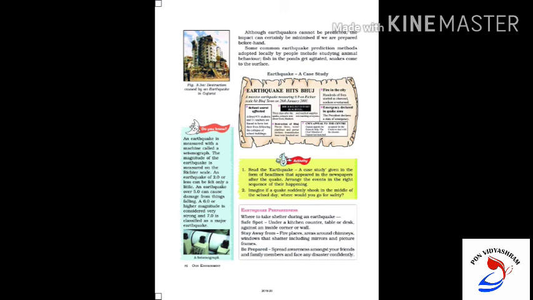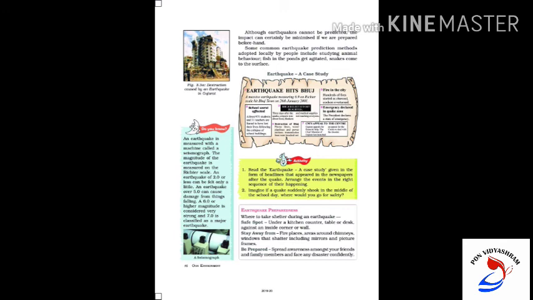Some common earthquake prediction methods adopted locally by people include studying animal behavior. Fish in the ponds get agitated, snakes come to the surface. Do you know an earthquake is measured with a machine called a seismograph?